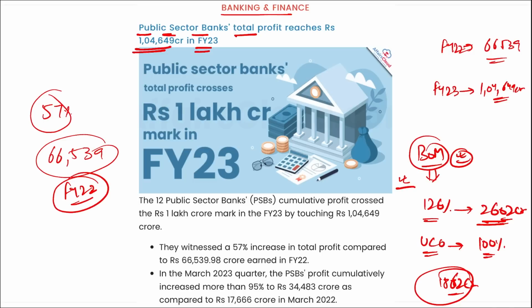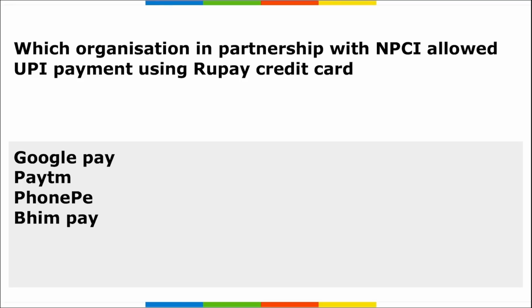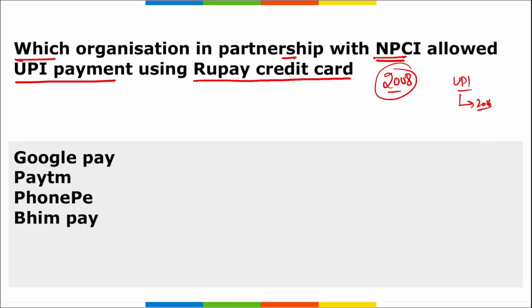Correct? Next question is, which organization in partnership with NPCI allowed UPI payments using the RuPay credit card? See, NPCI is your National Payments Corporation of India. NPCI came in 2008, and this is the organization that launched UPI in 2016. So recently, which organization partnered with NPCI to launch UPI payment using the RuPay credit card? It is your Google Pay.